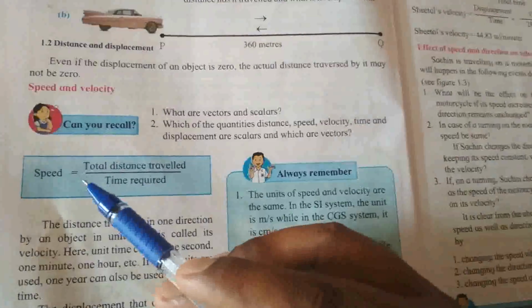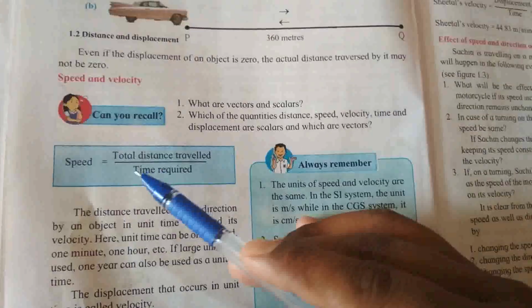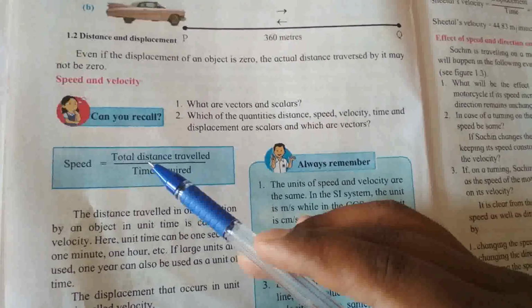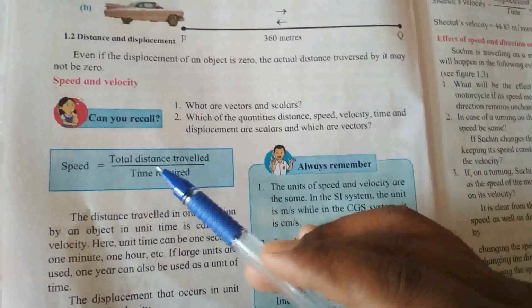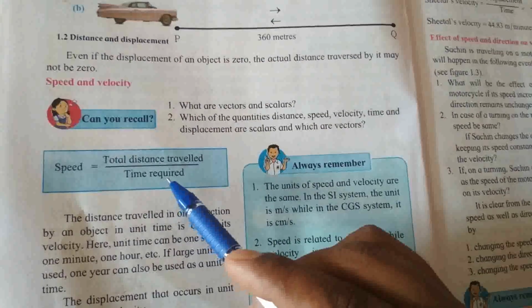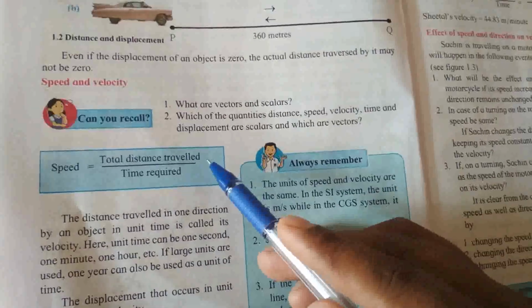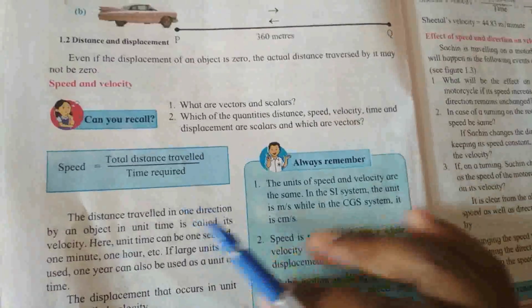Next topic is speed. The definition of speed: the distance traversed by an object in unit time is called the speed. The formula of speed is total distance traveled divided by time, or simply distance upon time. This is the formula of speed.